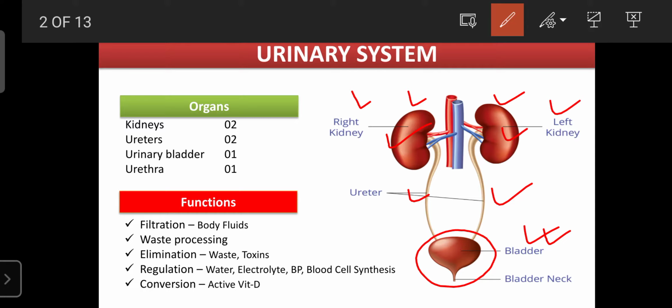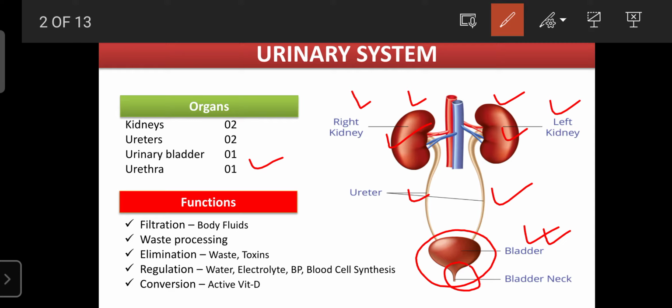The bladder is involved in micturition, allowing the outflow of the urine. The urinary system also consists of one urethra, which is the opening of the bladder. It is helpful for the outflow of urine, or micturition.